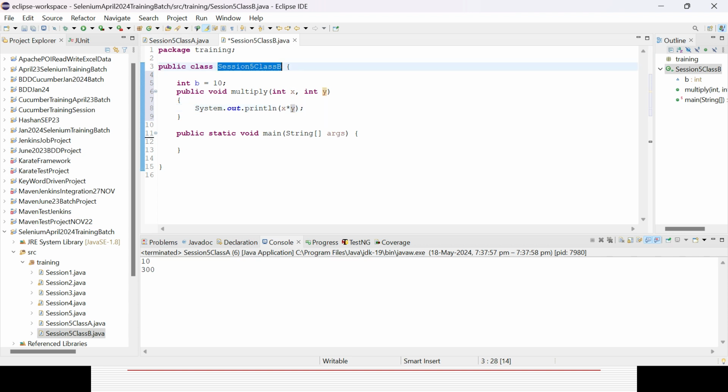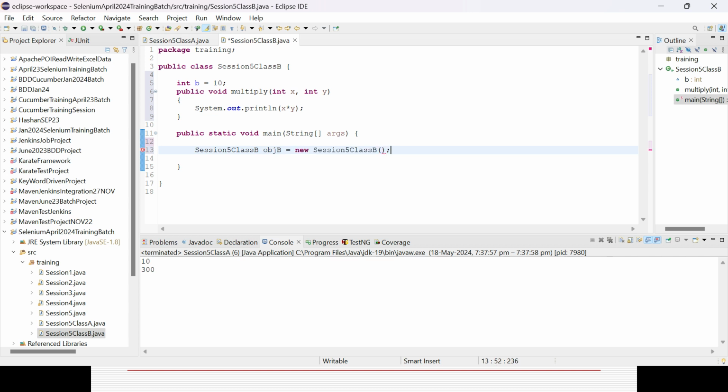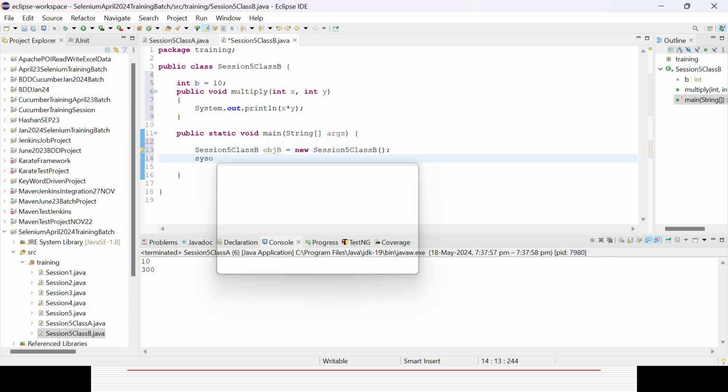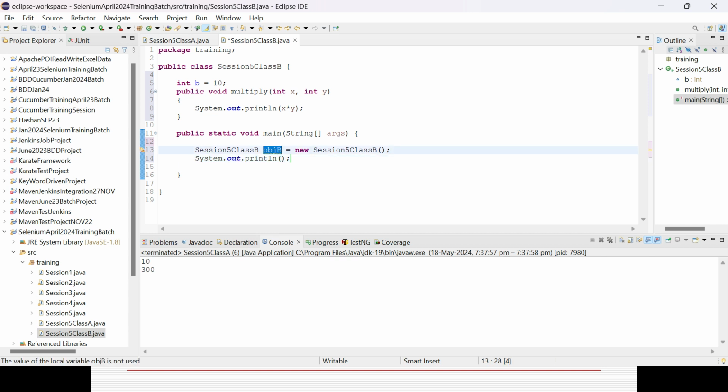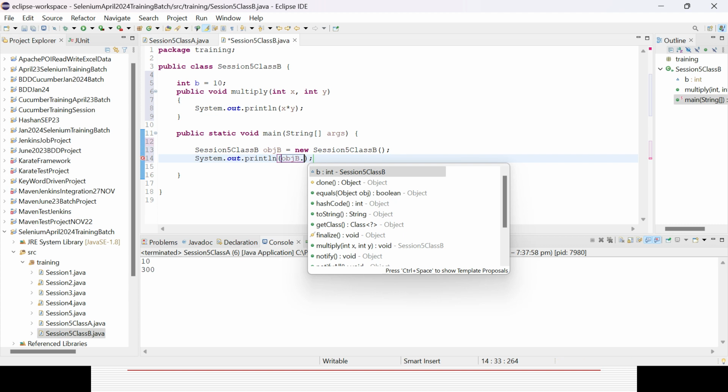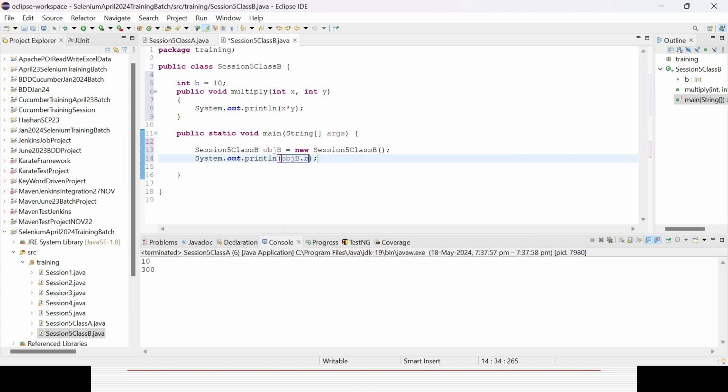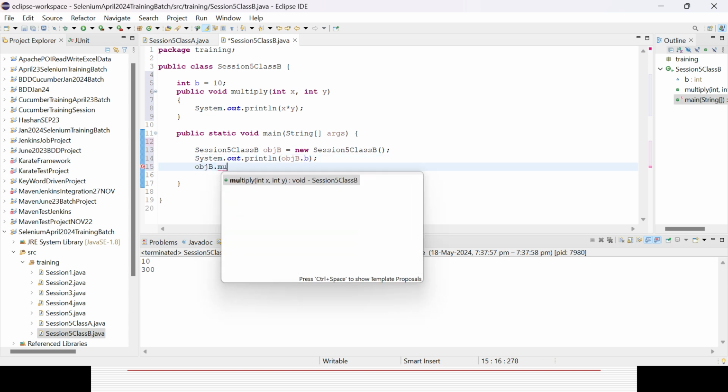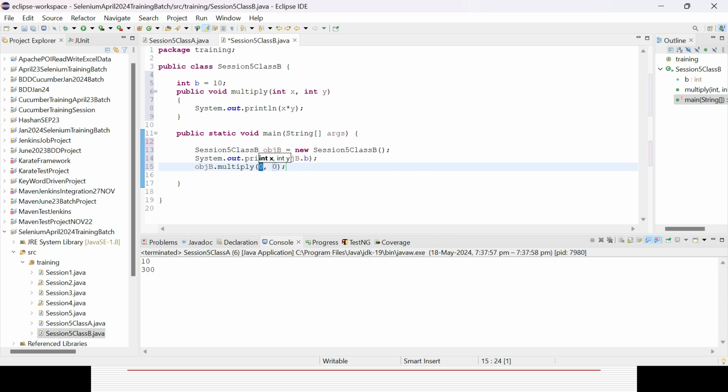Right, now you can again create an object here. Say object b equal to new object. And now if you want to call this variable specific to the class whatever you have defined, you can easily access it. Dot, you could see method b is coming here, right? And you can also call variable b, and you can also call the method called multiply, and you can pass the value in the argument as parameter, right? Say 10 and 20 like that.